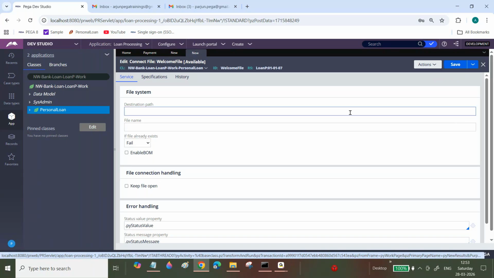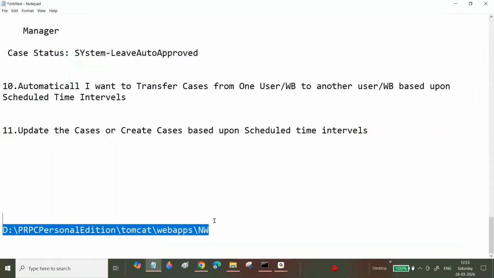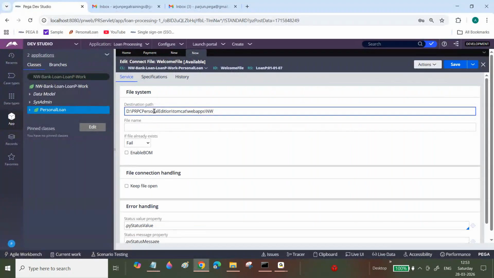I'm not explaining this in depth now; we'll discuss the logic later. Connect file is a separate concept we will discuss.